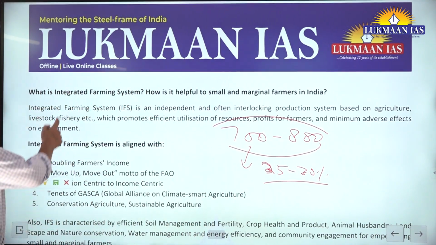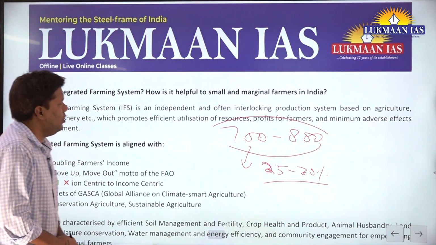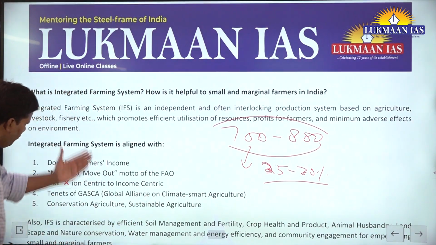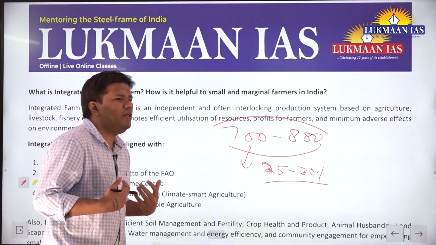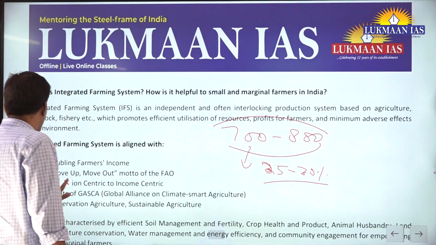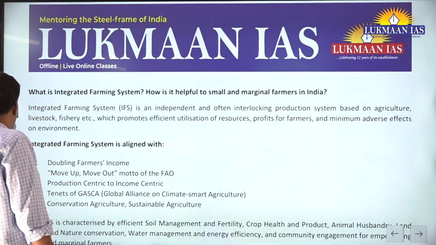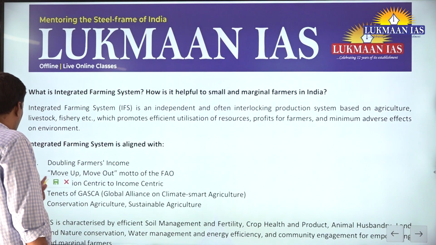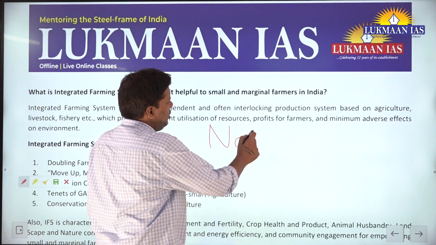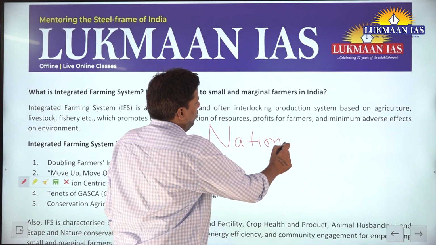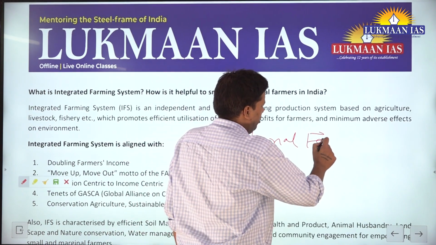Now, this question is from the agriculture part of your GS3. We are going to discuss this model answer, but before that, look at the process. If you are reading about agriculture and farmer welfare, please read the National Farmer Policy.